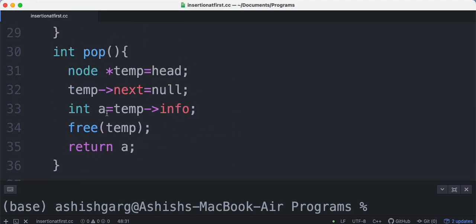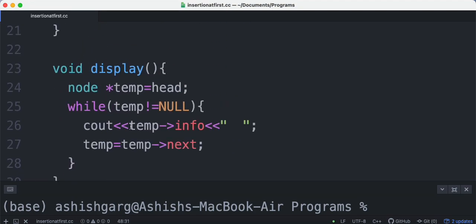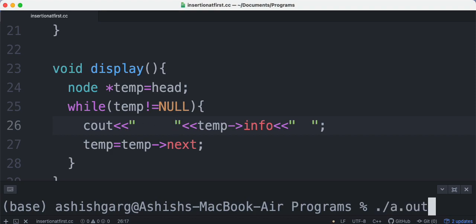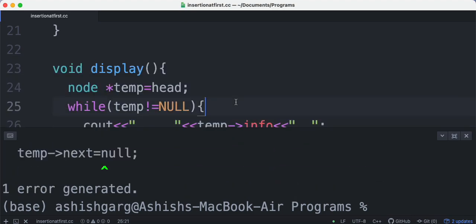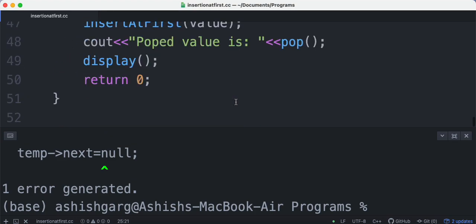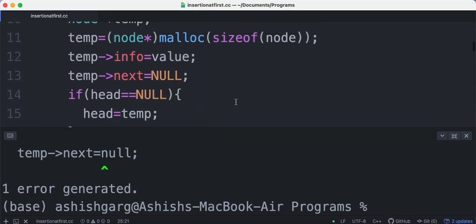And here also let me write some spaces here so that you can see it. Okay, so let's run it. Temp next equal to null. We have written null in small letters, it should be in capital.